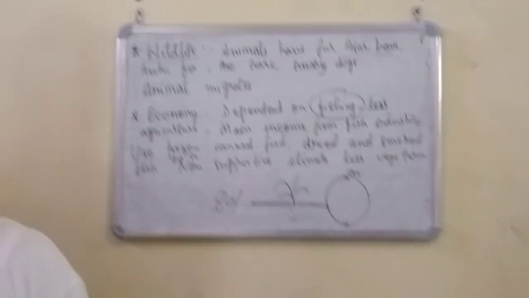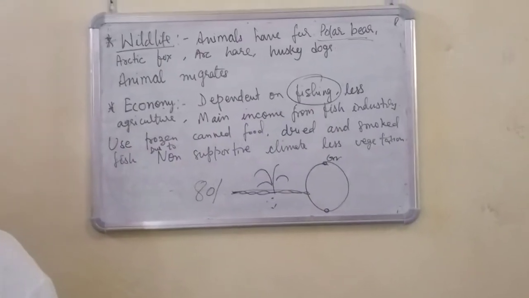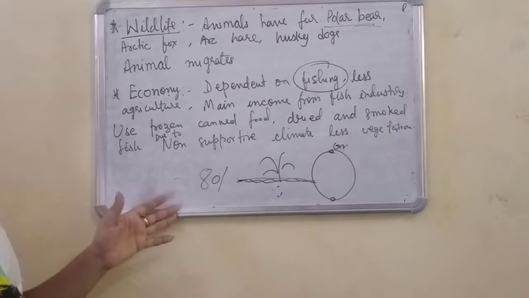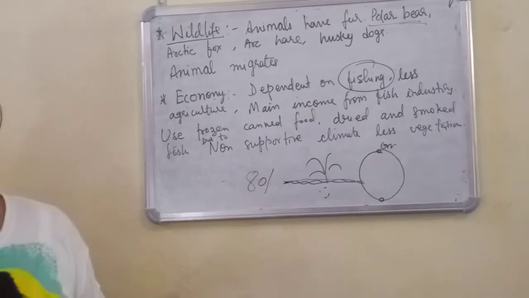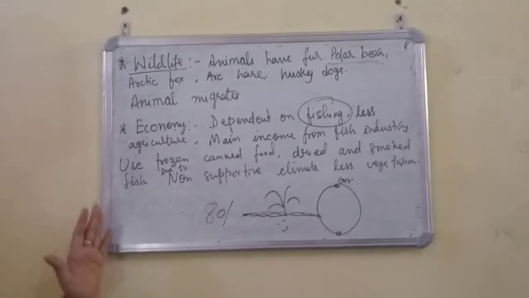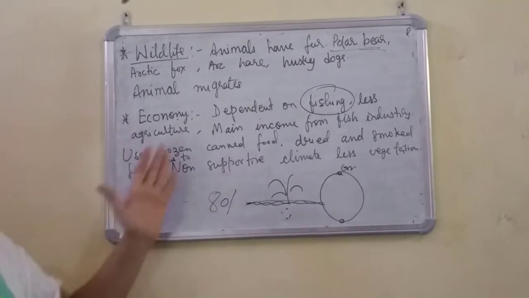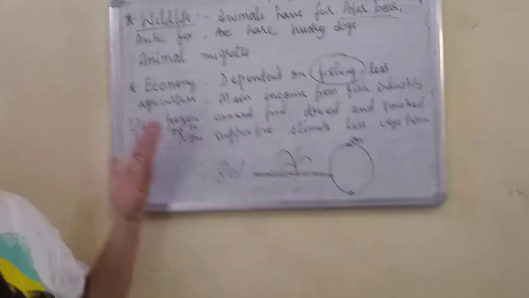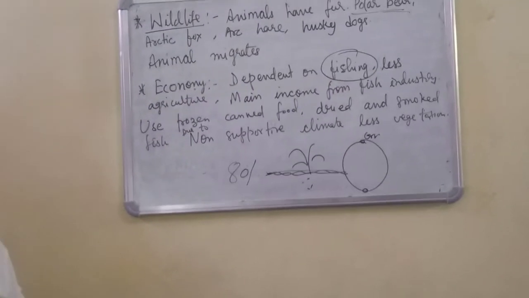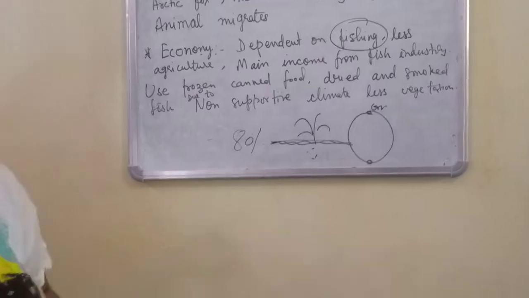Agriculture is practiced by a very small percentage of the population of the country. A very small part of the population is doing agricultural activity, and this is due to the climatic condition which does not support the growth of crops. As I said, the climate is not supportive, so agricultural activities are not happening here. So this was all about the economy.